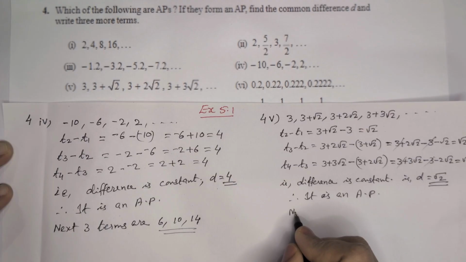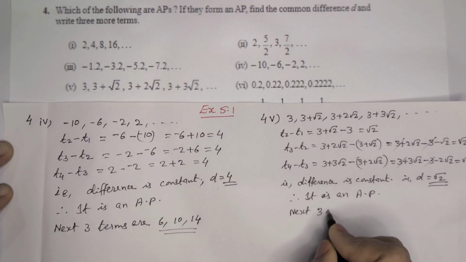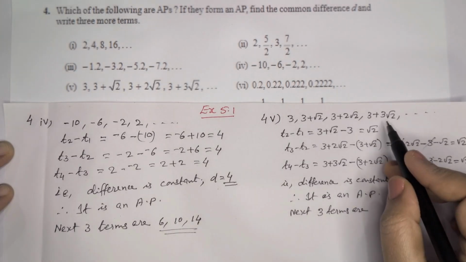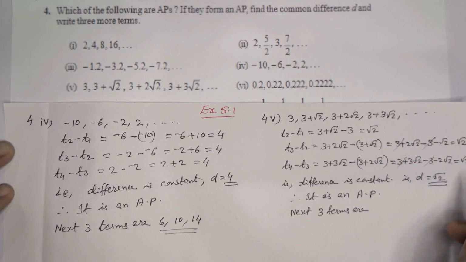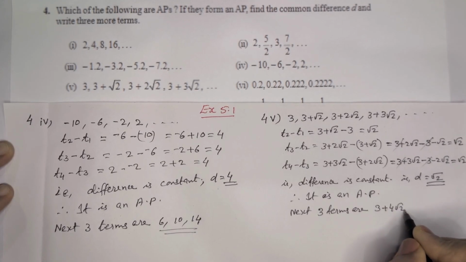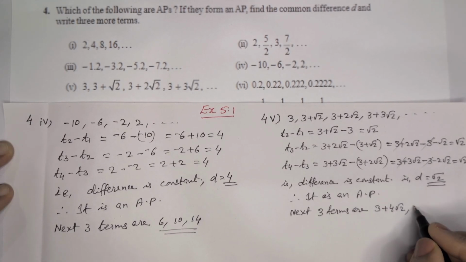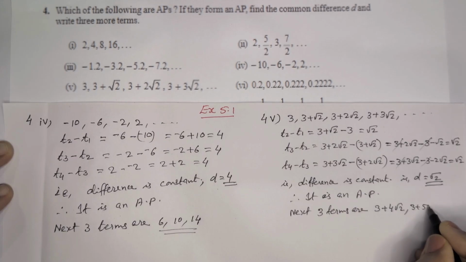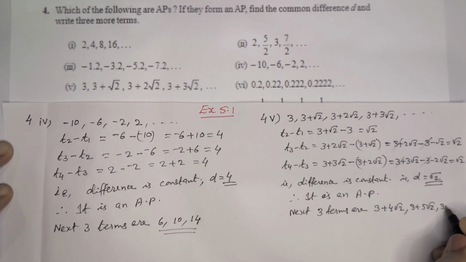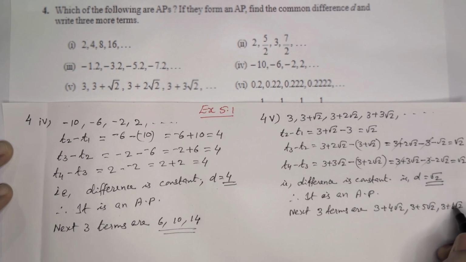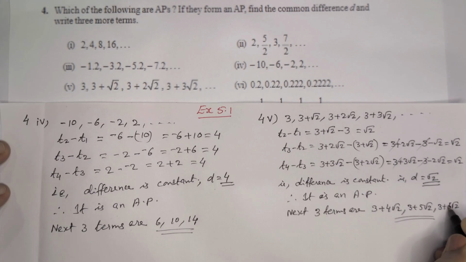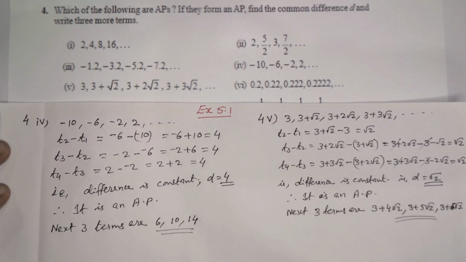Then next 3 terms. Here 3 plus 3 root 2. Then next term means plus root 2. That means 3 plus 4 root 2. Then this plus 1 more root 2, 3 plus 5 root 2. This plus again the common difference we are adding. So 3 plus 6 root 2.